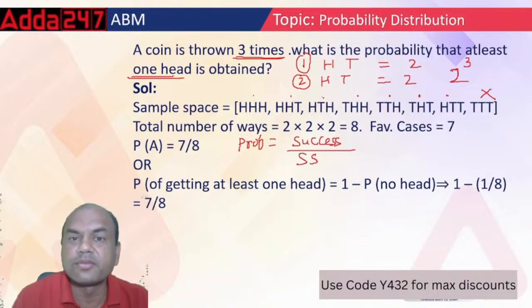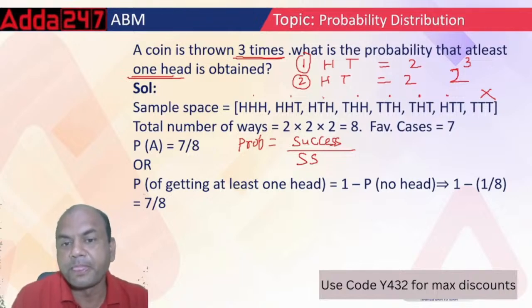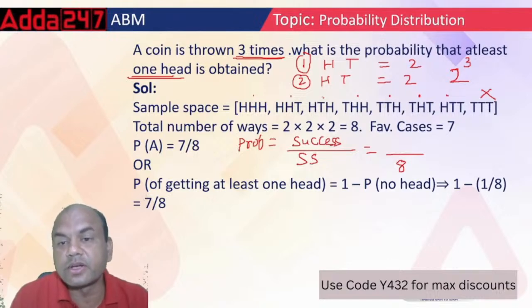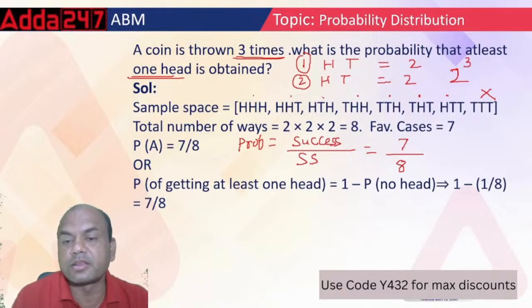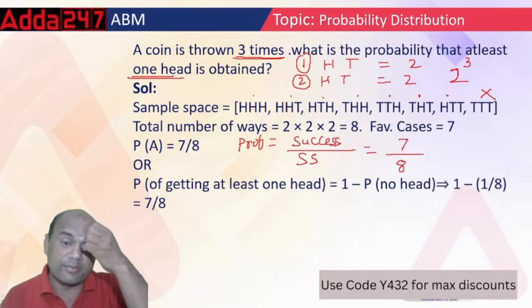Sample space means the total number of outcomes. How many outcomes are there? 8. How many successes are required here? At least one head, so it is 7 successes. So my probability becomes 7 upon 8. That is my answer, 7 upon 8.